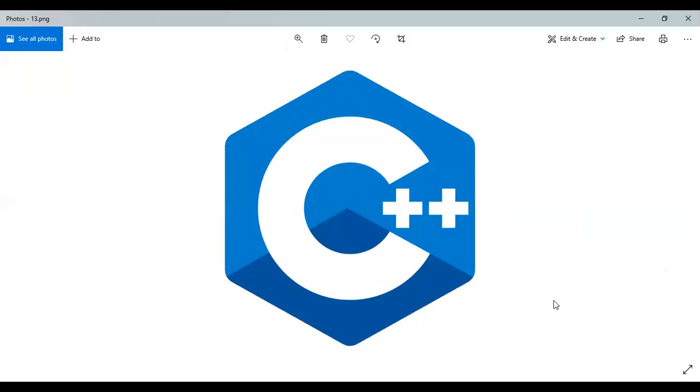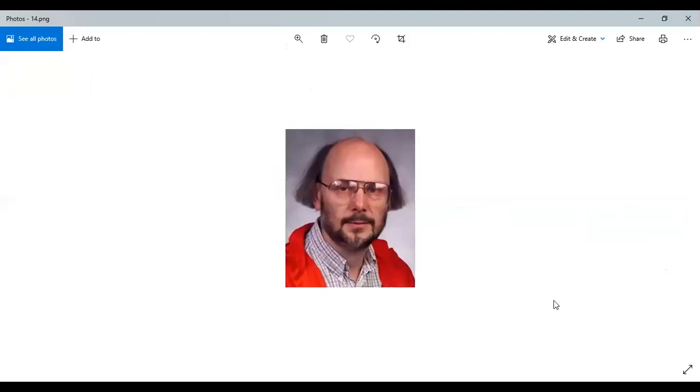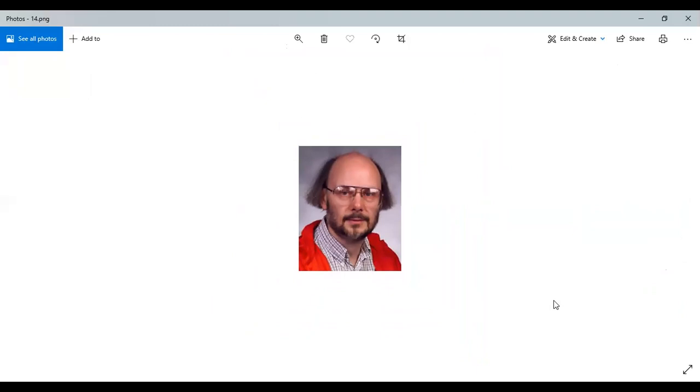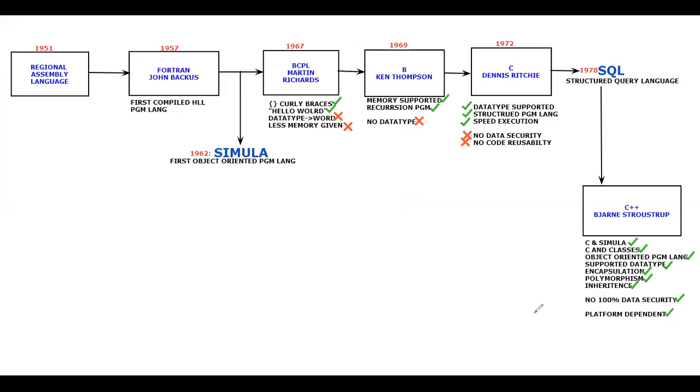And this is the C++ programming language logo, and he is the creator of C++, Bjarne Stroustrup. He gave almost all the features of object orientation, but one feature, platform dependency, made this language lose its race in the market. Anyway, we'll continue.